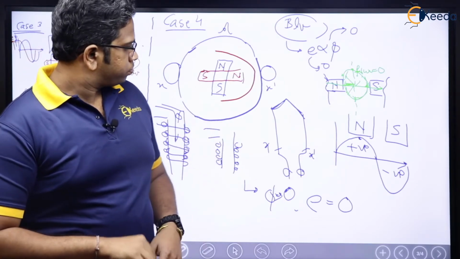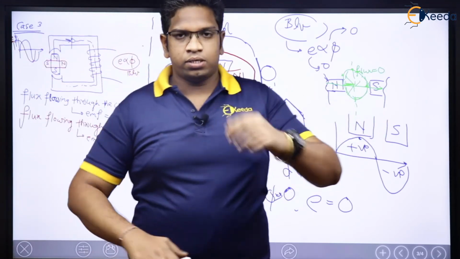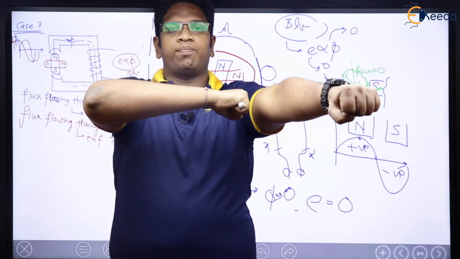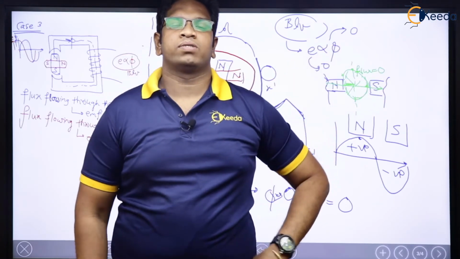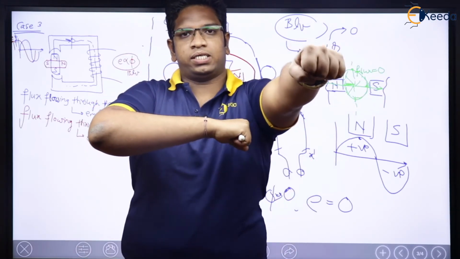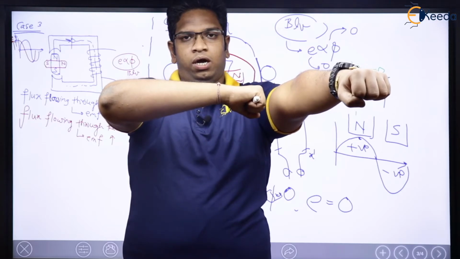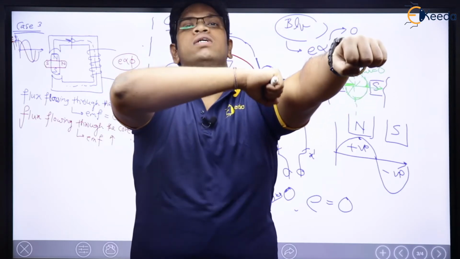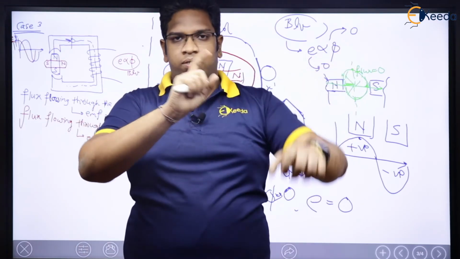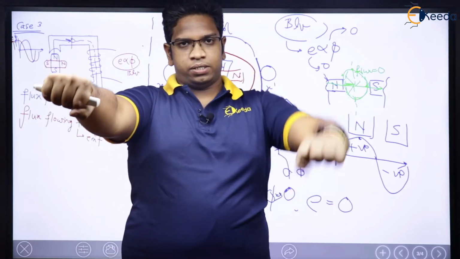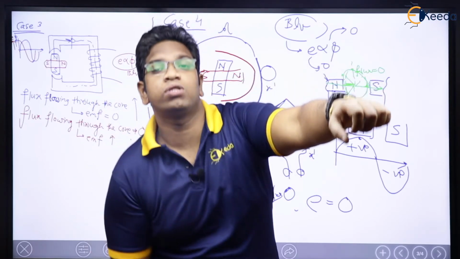The moment the flux distribution is like this, what does that mean? See here. This is the coil, these are the poles. The pole is like this now. Coil x dash, this is x. How much is the flux through the coil? 0. Again, one more time. This is x, this is x dash. Now, this is the pole. How much is the flux through the coil? 0.